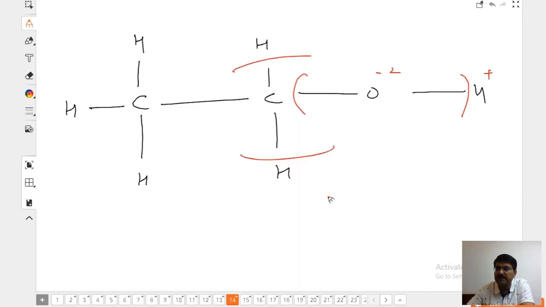This takes from this hydrogen and no sharing. Now, what should be the oxidation state? This carbon, it has 4 and 5. How much electron? It has lost minus 2 here. It has taken from here. You tell me.